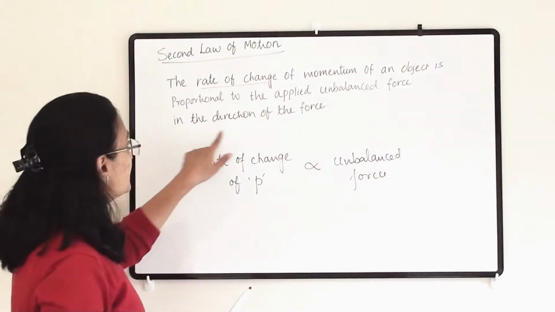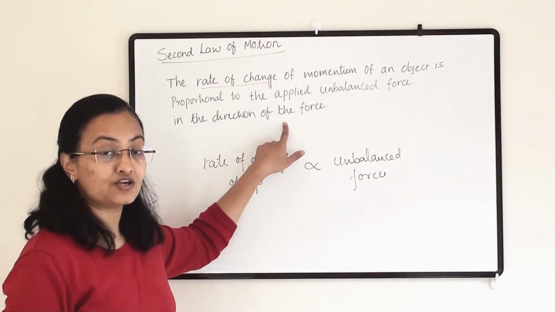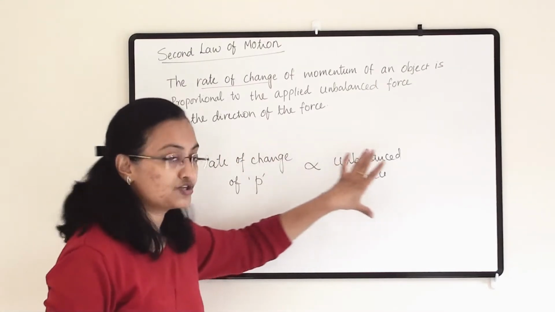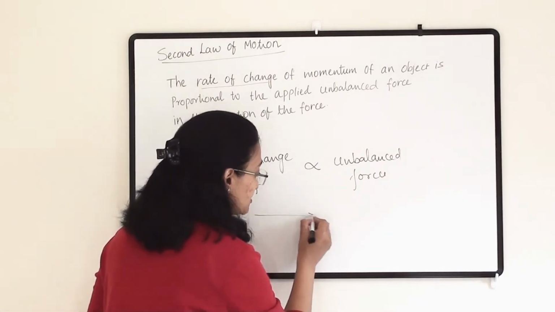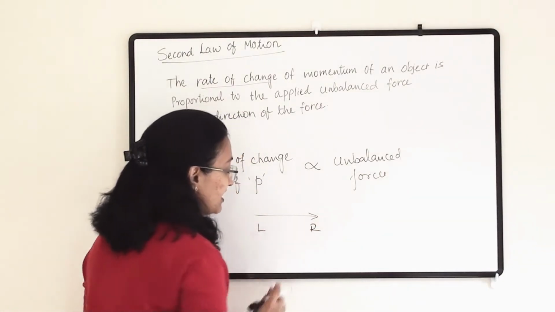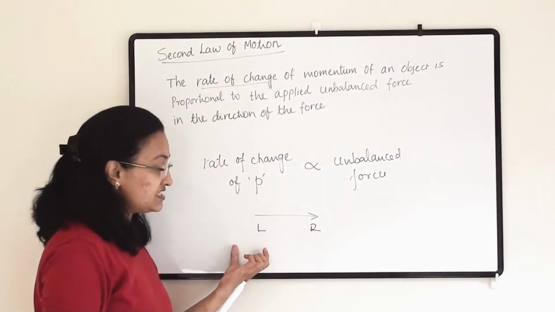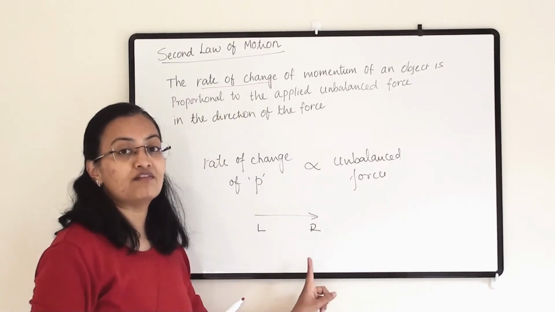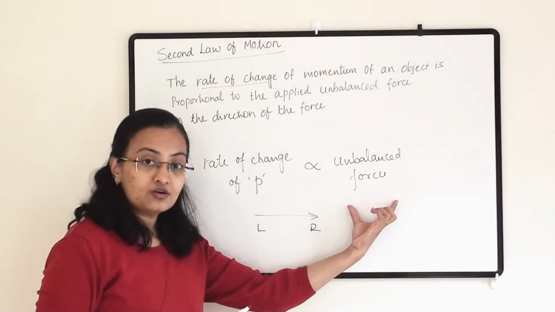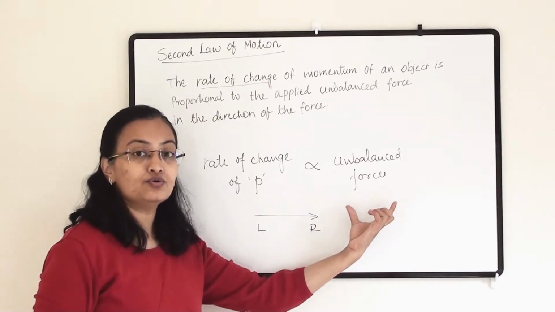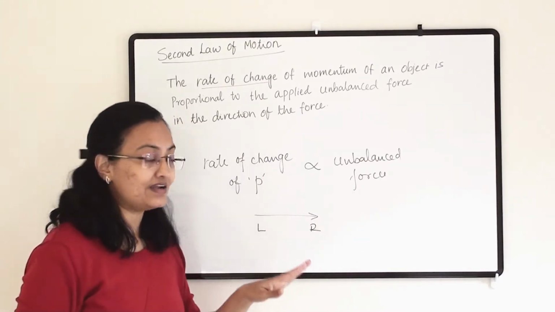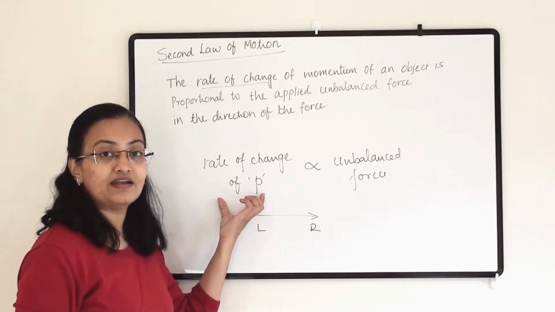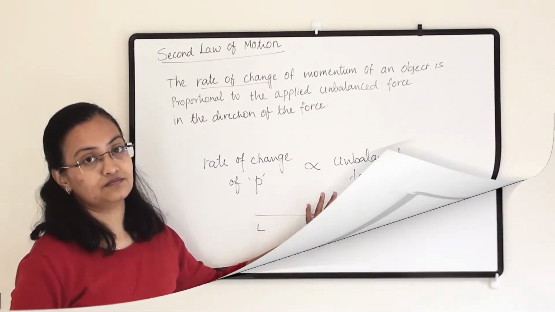Applied unbalanced force in the direction of the force. In the direction of the force means you can see this change in the direction of the force. If you are applying force in this direction from left to right, then you can see that momentum has changed in this direction only, the direction in which you have applied the force. So how much unbalanced force you have applied and in which direction, in that direction the momentum will change, and its rate of change will depend upon these two factors.